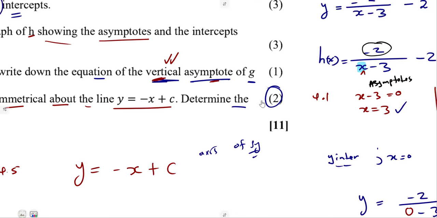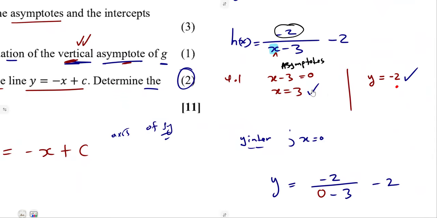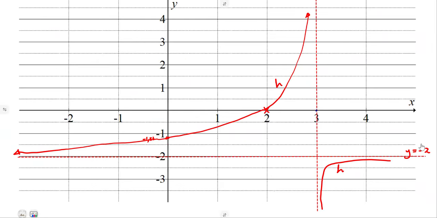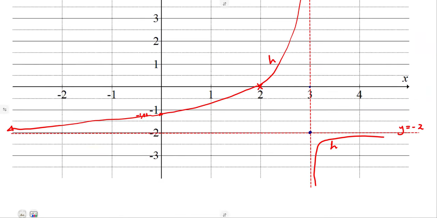Remember, the axis of symmetry passes through the intersection of the asymptotes, where we have got these asymptotes: x is equal to 3 and y is equal to minus 2. The point (3; minus 2). Whatever you're going to have with a negative gradient is going to pass through the point of intersection of your asymptotes.